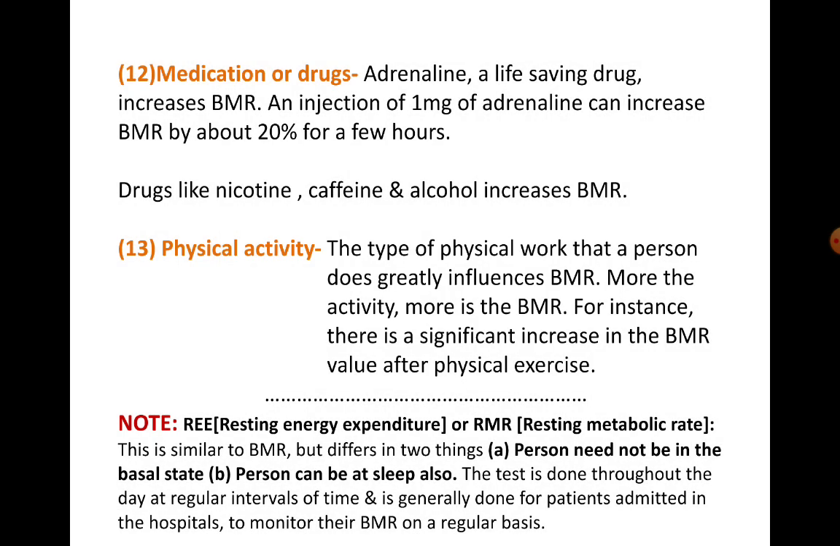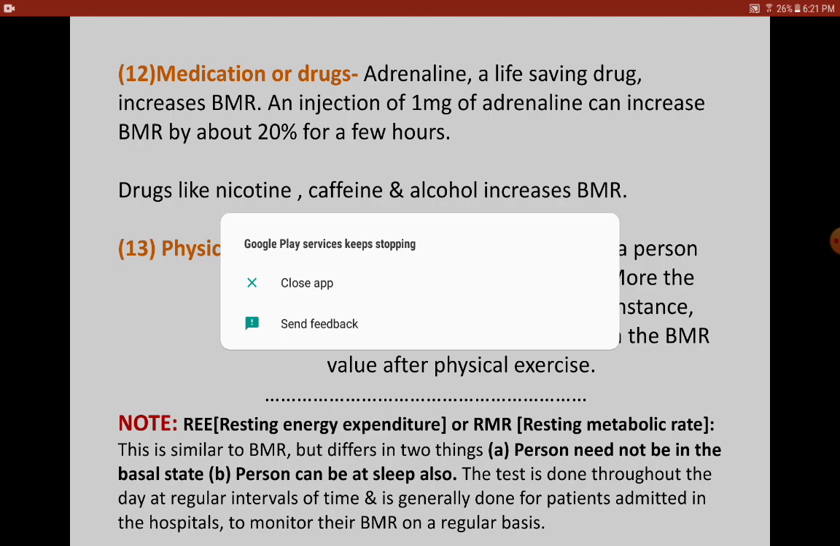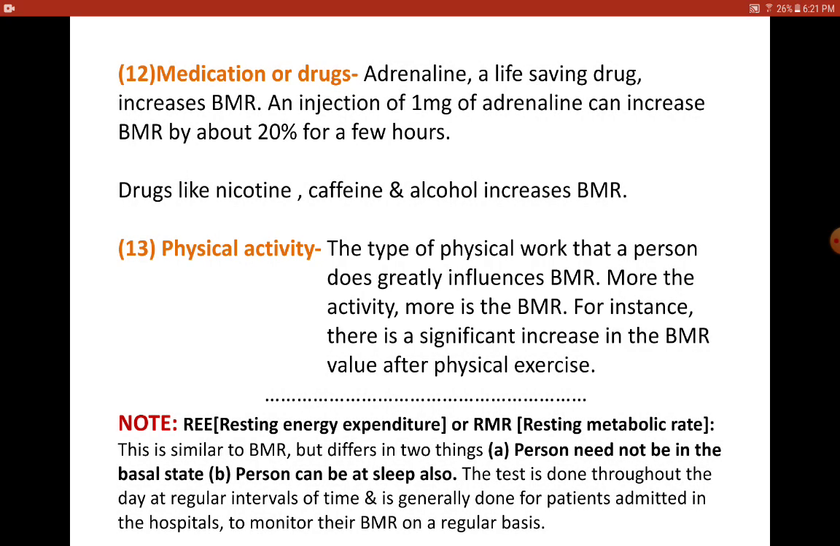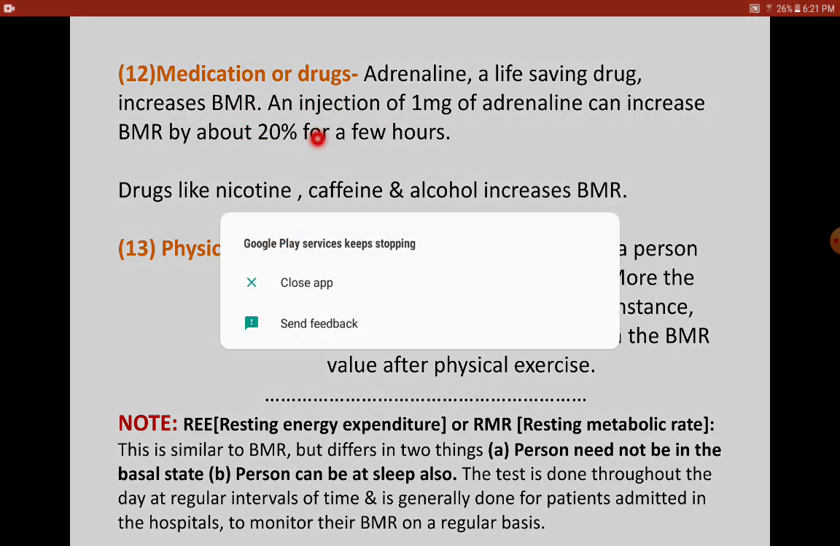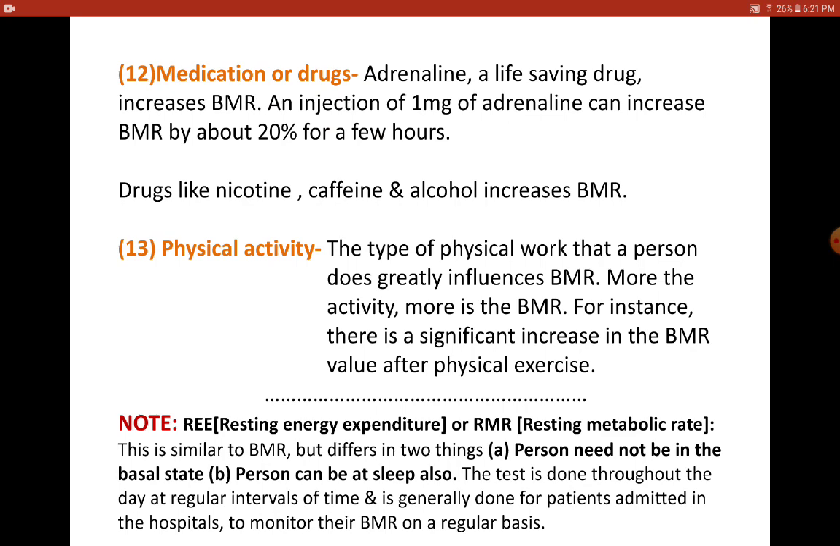Now coming on to medication or the drugs. For example, adrenaline. We all know that adrenaline is nothing but again epinephrine only. Adrenaline is another name for epinephrine. It's a life-saving drug and it increases BMR. An injection of 1 mg of adrenaline can increase BMR by 20% above the normal value, and the BMR would be kept that high for a few hours.